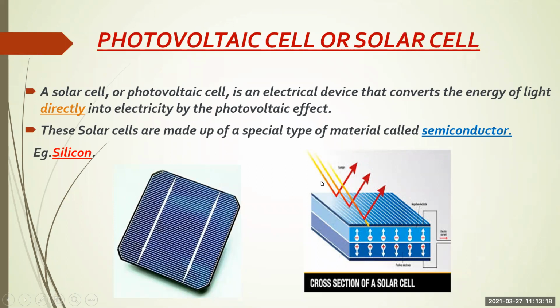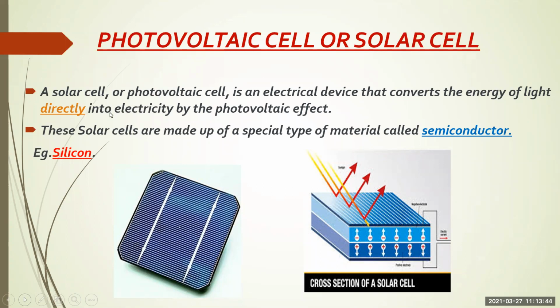No mechanism is applied. Solar cells are made up of a special type of material called semiconductor. You may get this question, so you have to write semiconductor.